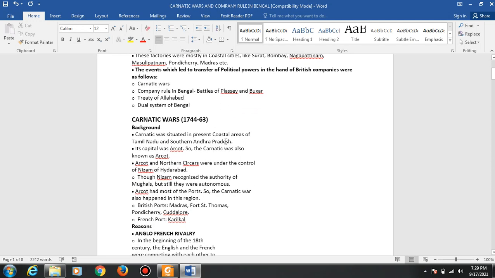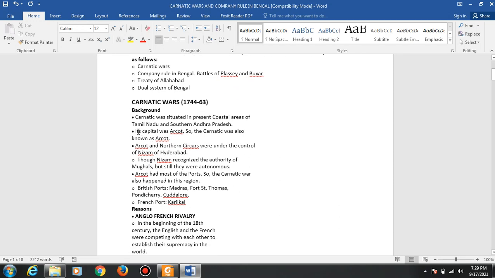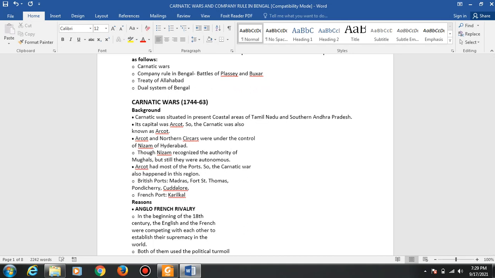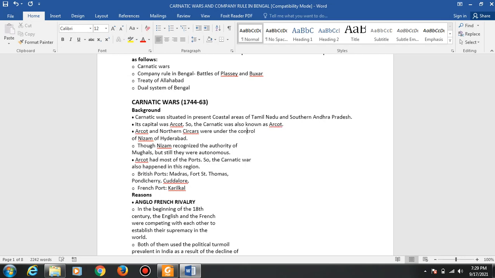What are the Carnatic Wars? They took place from 1744 to 1763. What is the background? Carnatic was situated in the present coastal areas of Tamil Nadu and southern Andhra Pradesh. Its capital was Arcot, so Carnatic was also known as Arcot. Arcot and the Northern Sarkars were under the control of the Nizam of Hyderabad.